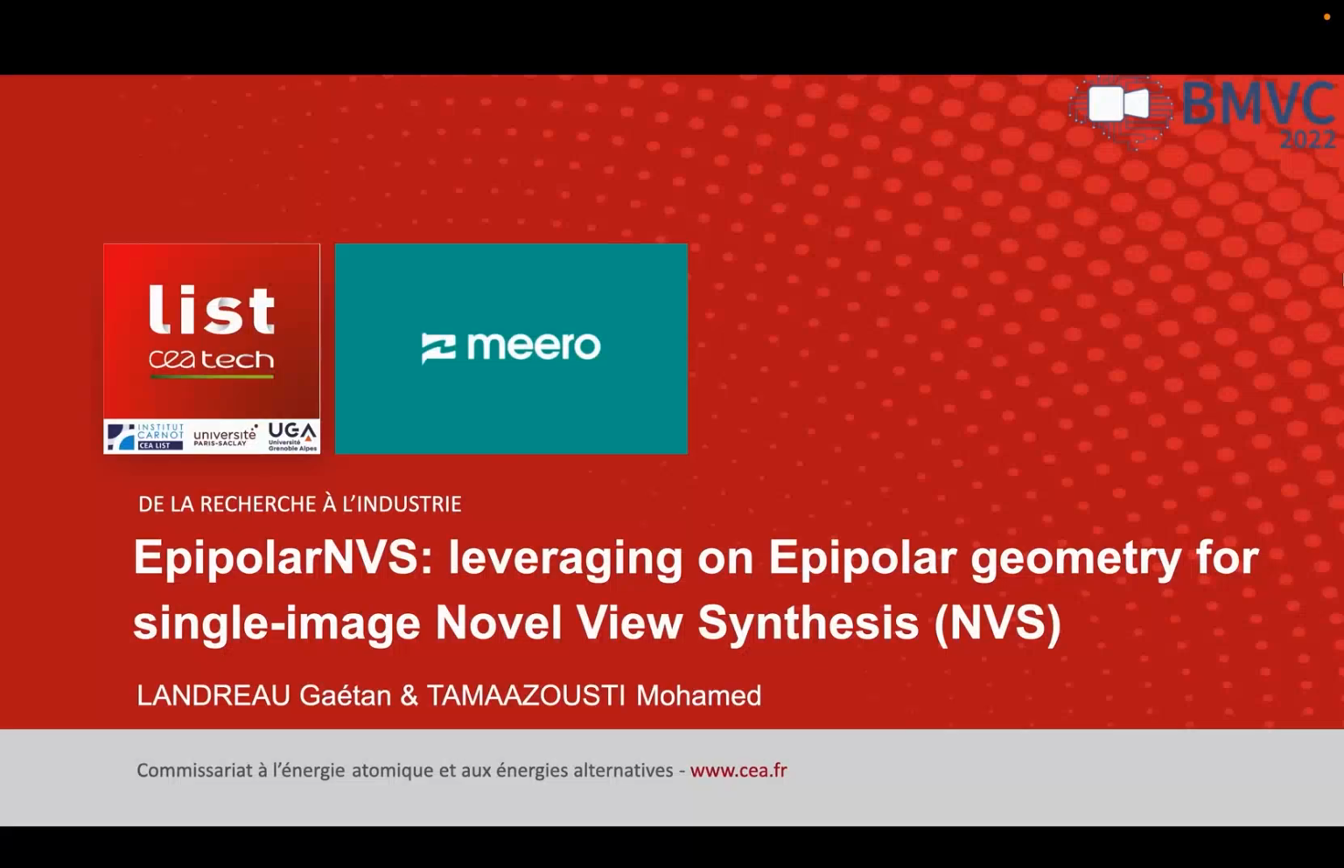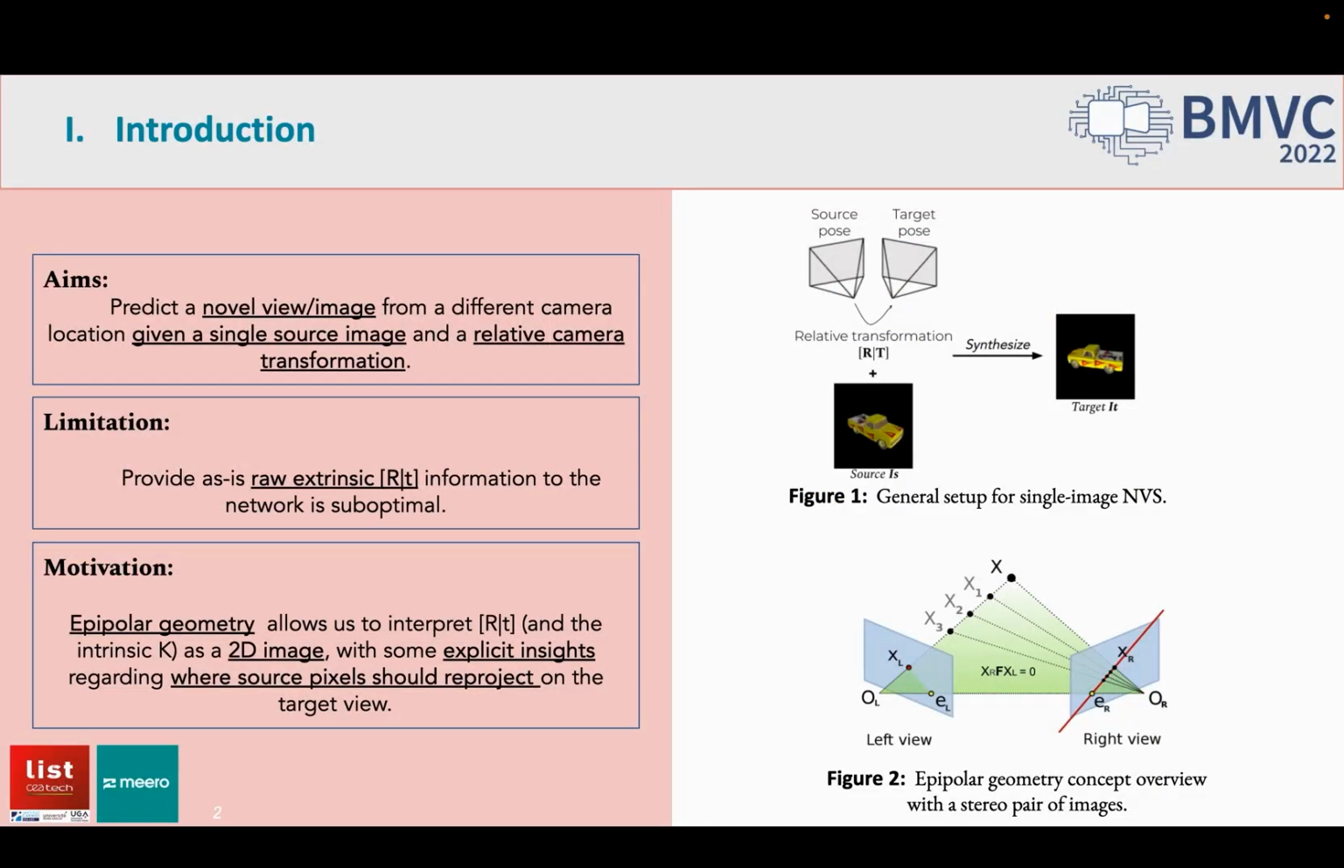Hi, I'm going to present you Epipolar NVS, a method that leverages epipolar geometry for single-image novel view synthesis. Let's first frame the general scope of our work. From a general perspective, single-image novel view synthesis considers as input a source image and the relative camera transformation that occurred between the source and the target views. It therefore aims to predict a novel view that matches as closely as possible the target one.